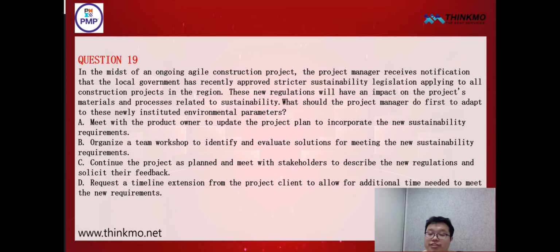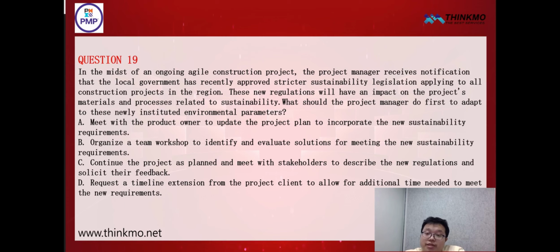As for option C, what it's suggesting is to proceed as originally planned, and that's absolutely not acceptable. Once a regulation is updated, you absolutely cannot proceed with the original plan. You must first discuss and confirm everything is in order before moving forward, so doing otherwise is definitely wrong.